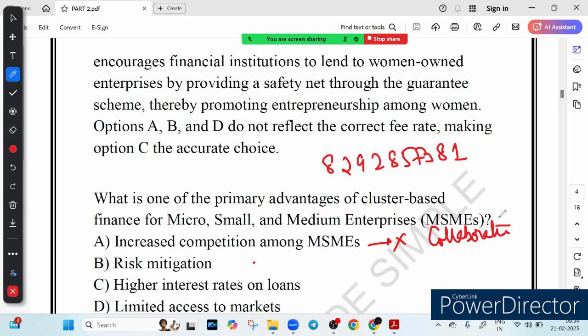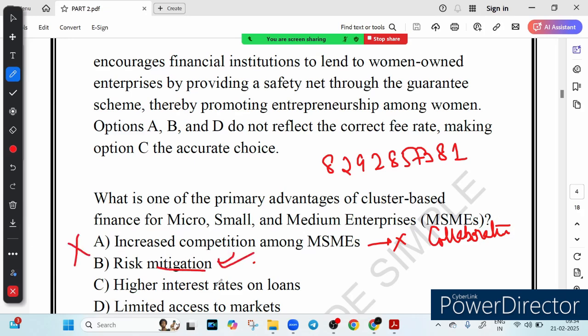Imagine a group of small textile business workers working in the same industrial area. Instead of competing, they share resources, they share supplies, they share market information, helping each other grow. So this is incorrect. It does not increase competition.